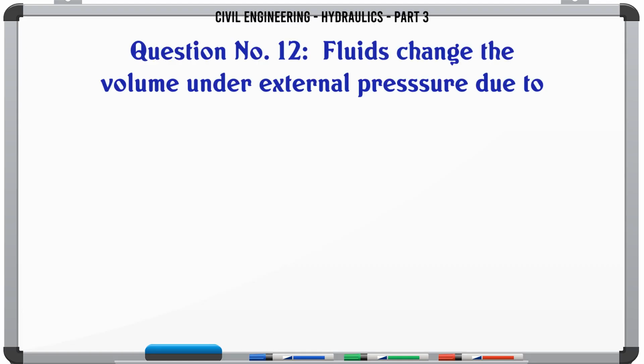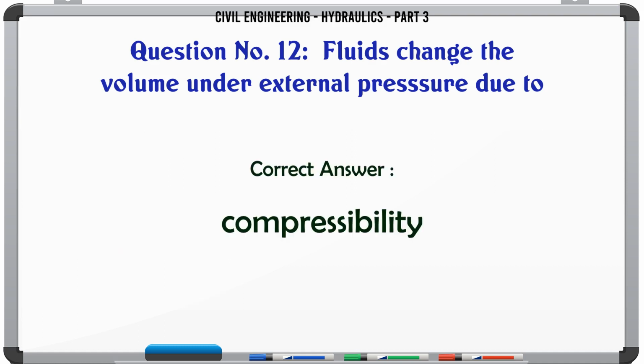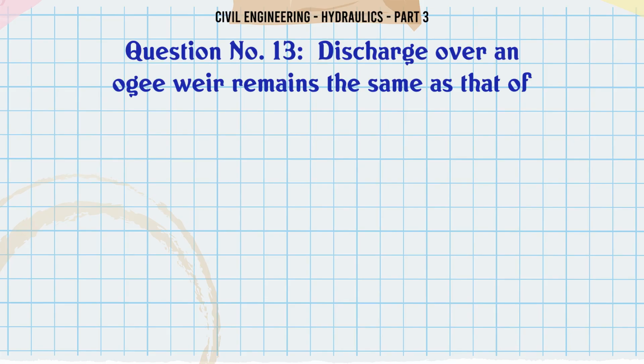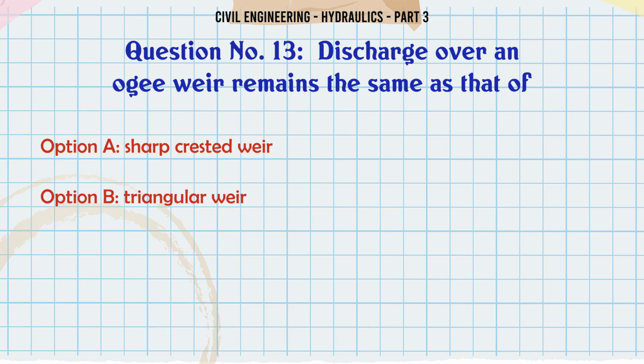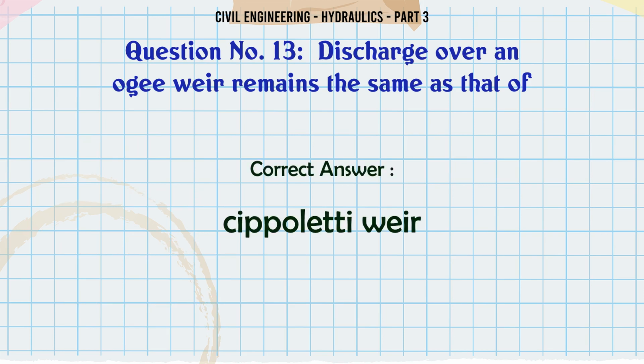Fluids change the volume under external pressure due to: A, plasticity; B, viscosity; C, compressibility; D, none of these. The correct answer is compressibility. Discharge over an ogee weir remains the same as that of: A, sharp-crested weir; B, triangular weir; C, Cippoletti weir; D, drowned weir. The correct answer is Cippoletti weir.